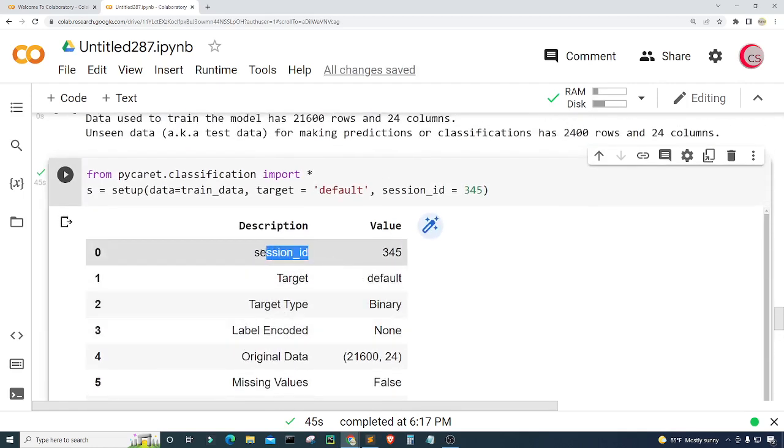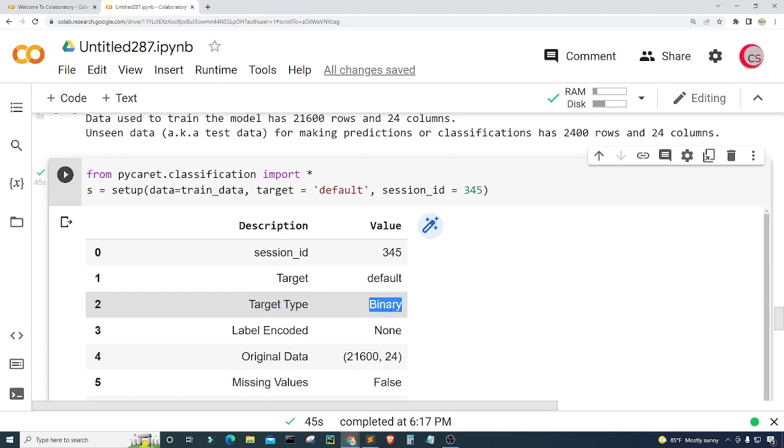So it tells us the session ID is 345, which is a pseudo random number distributed as a seed in all functions for later reproducibility. And then it tells us what our target variable is, which is the default column. And then it tells us our target type. So in this case, our target type is 1 or 0, so it's binary.